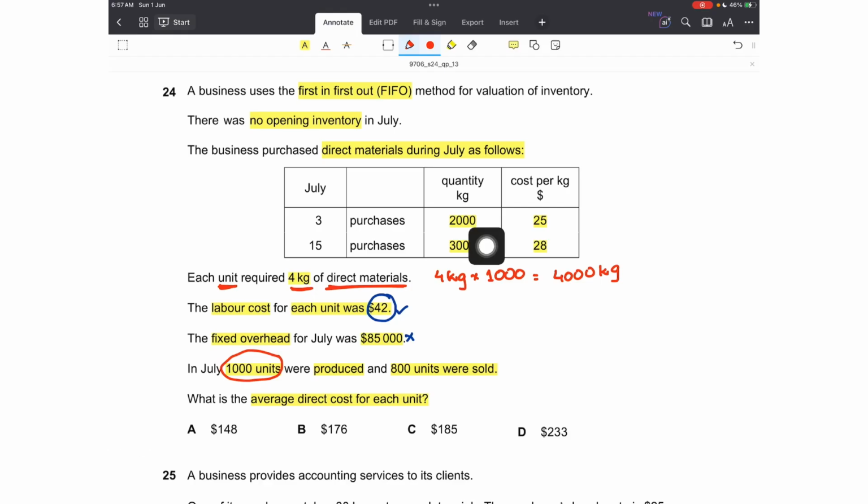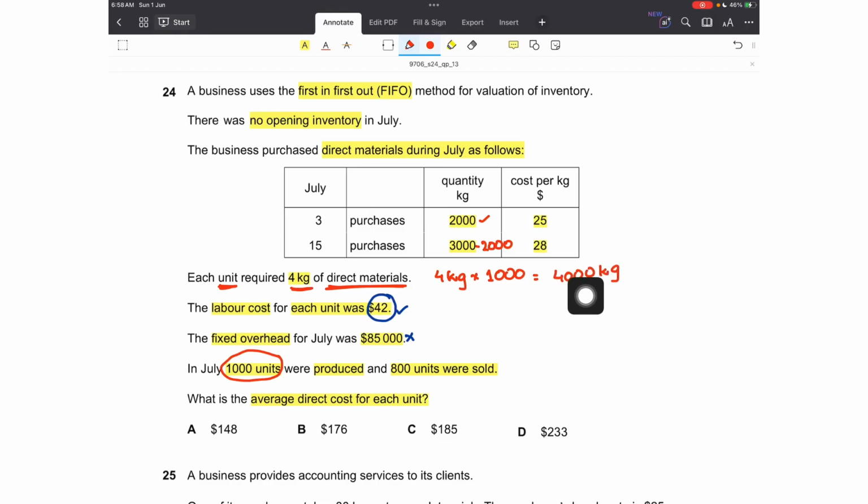How many kgs of direct material have we purchased in July? 2000 plus 3000 means 5000 have been purchased, but only 4000 was used to produce the goods. This 4000 would have been used in the first in first out sequence. First this 2000 would have been used, and then from this 3000, 2000 would have been used. So 1000 was the closing inventory.